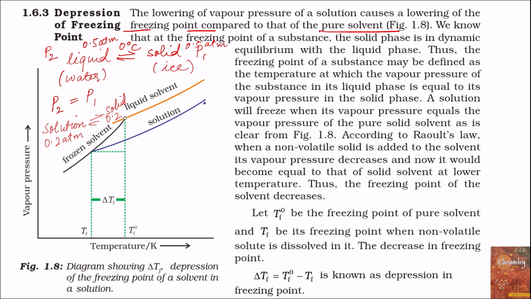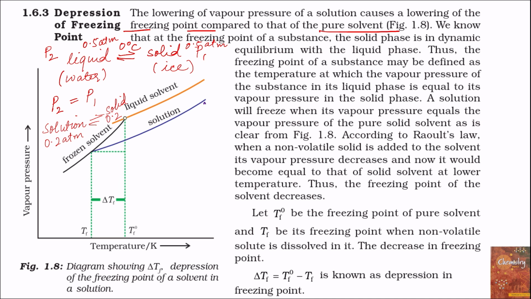In pure water, the solid phase vapor pressure at freezing point is equal to 0.5 atmosphere, which is same as the vapor pressure of liquid water. But when a non-volatile solute is dissolved in the solvent, vapor pressure of the solution decreased to 0.2 atmosphere.